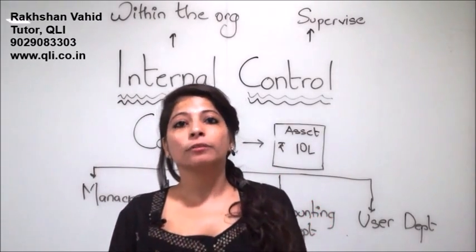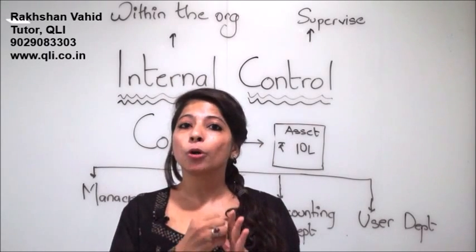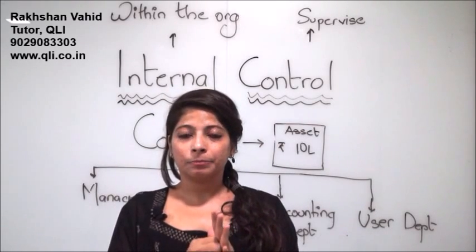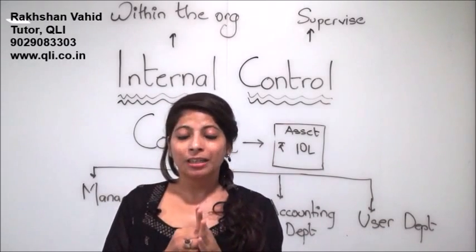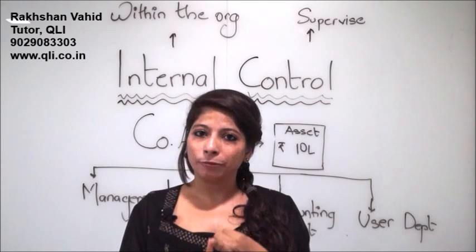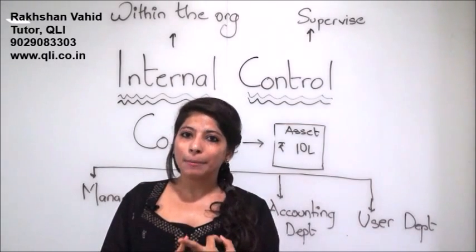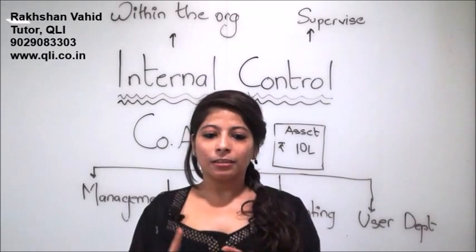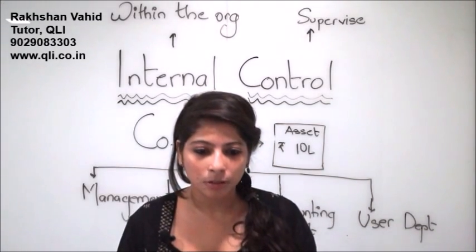What is the definition of an internal control as defined in the modules of the Institute of Chartered Accountants? Achievement of the objective of the entity. Now this overall achievement of the objective is with regard to what? That the assets are safeguarded, that the functions are properly performed, that compliance with the regulations is met, and the reliability of the financial statements.